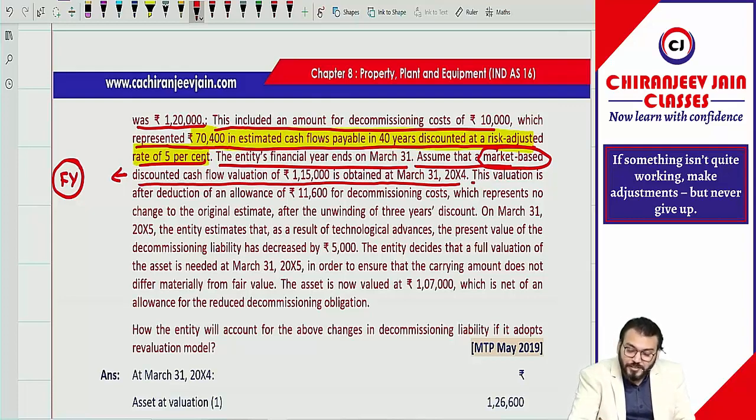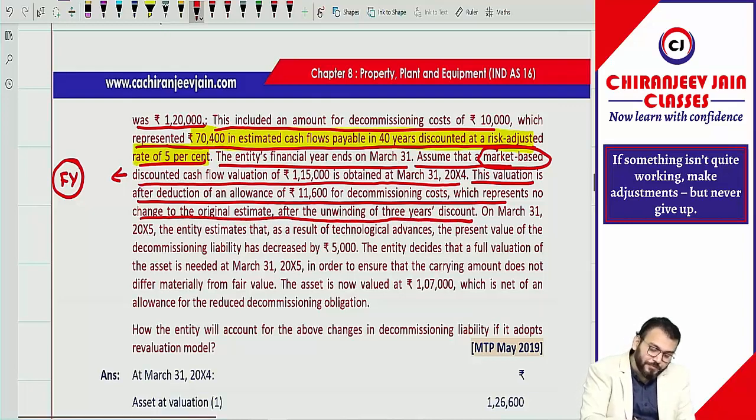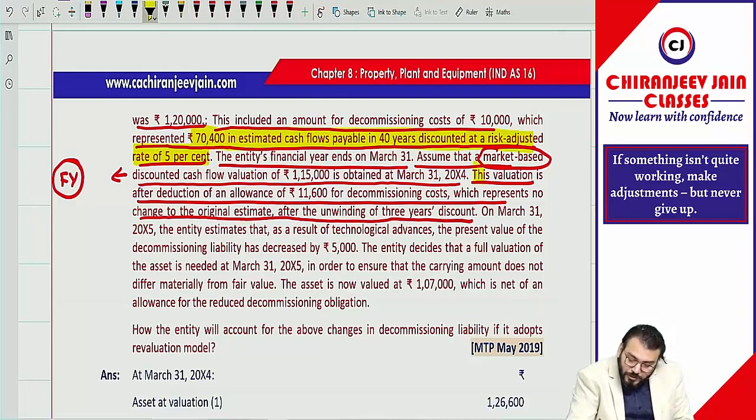This valuation is after deduction of an allowance of rupees 11,600 for decommissioning cost, which represents no changes to the original estimate after the unwinding of 3-year discount. Have you understood this point? This entire sentence, have you understood?